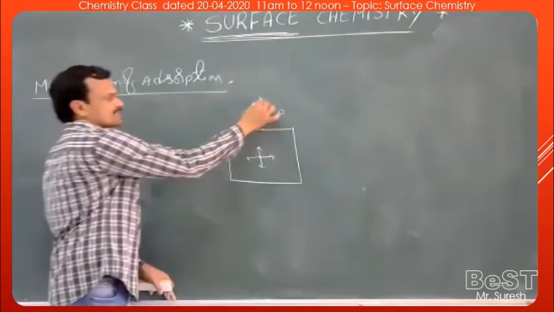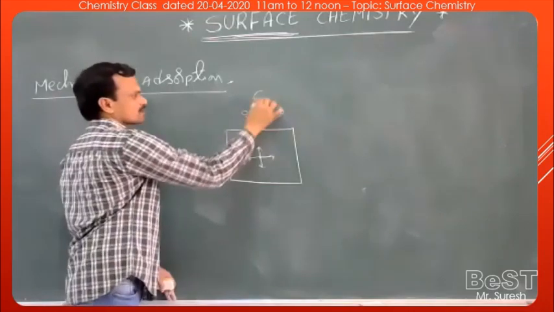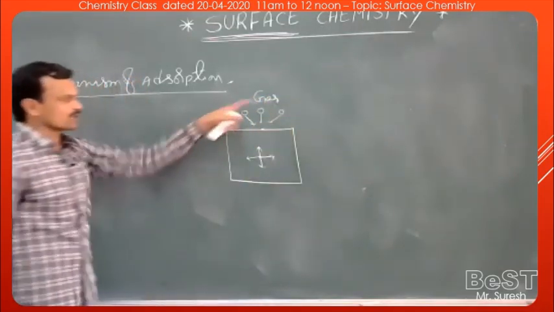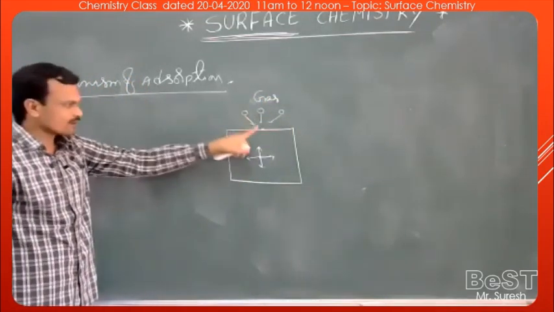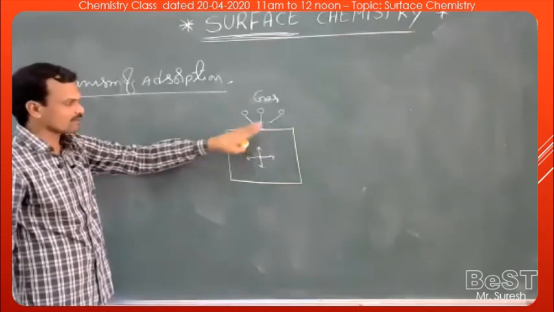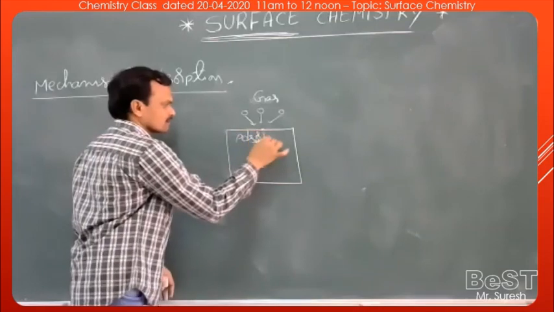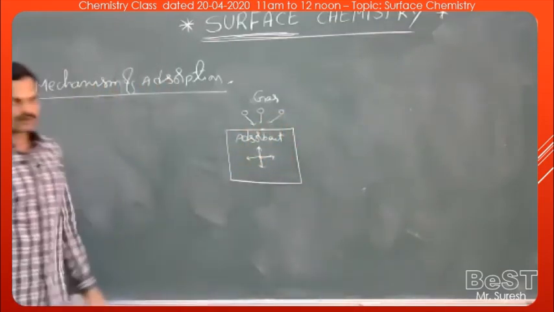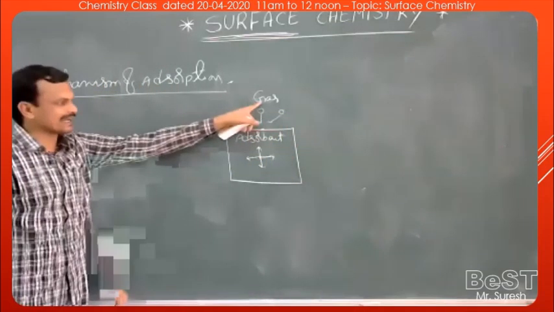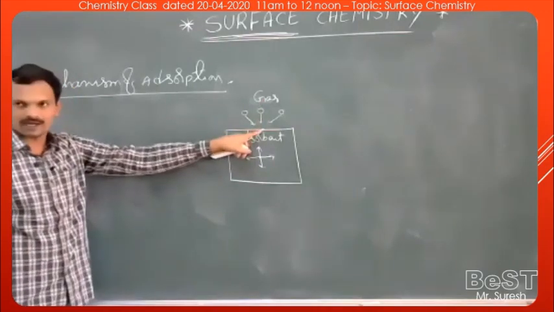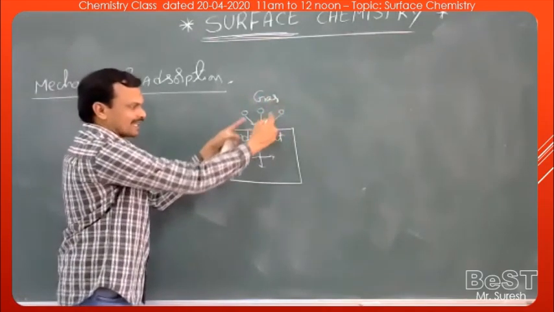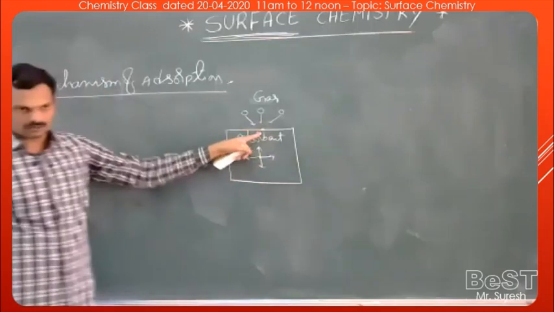So this is a gaseous state. These are the gaseous molecules. So when these gas molecules are attracted by the surface atoms of an adsorbent, this is adsorbent. So whenever these gas molecules are attracted by the surface of this adsorbent, these gas molecules get accumulated on the surface of adsorbent.